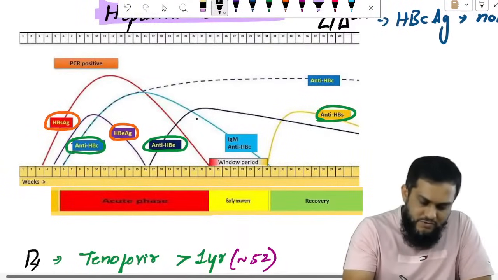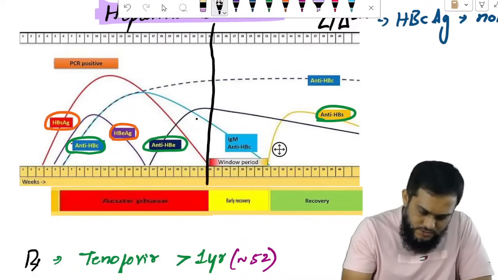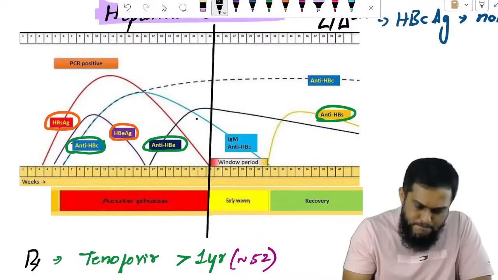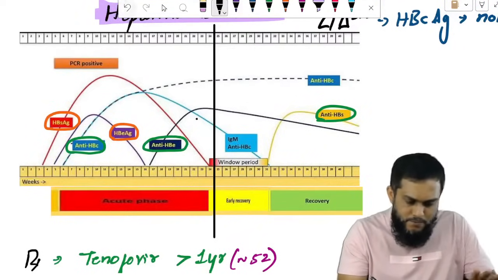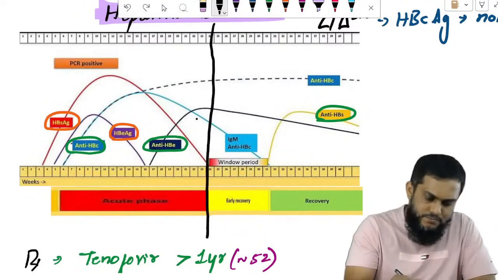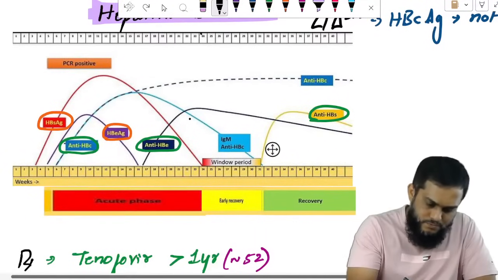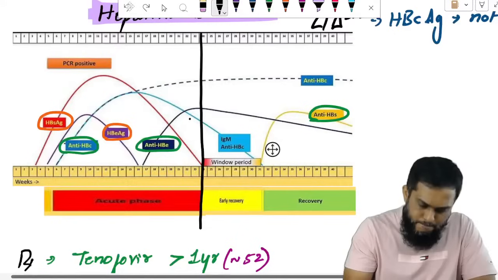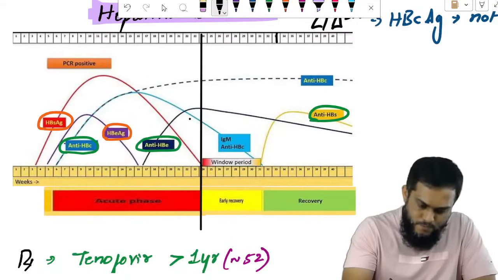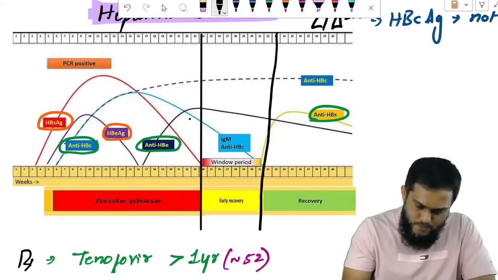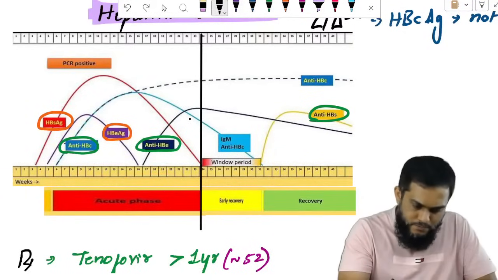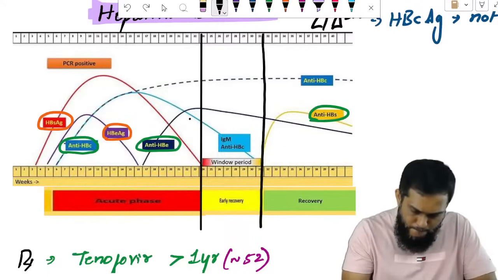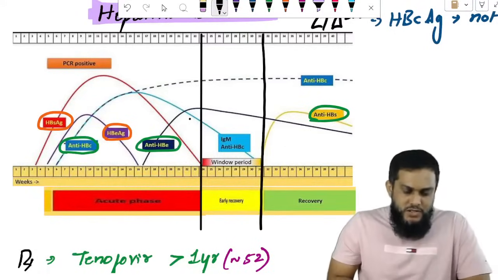I will divide this, see here. Division here is very important.